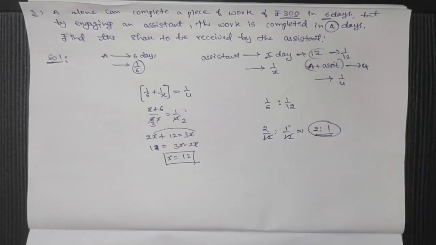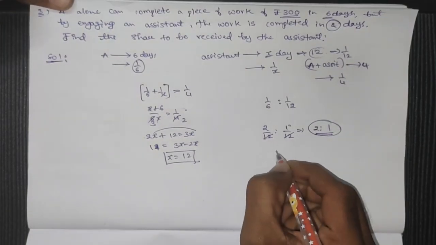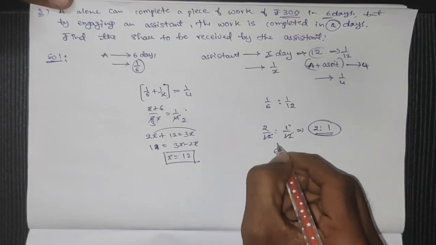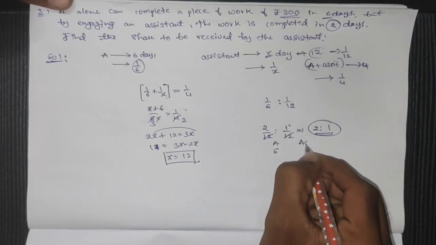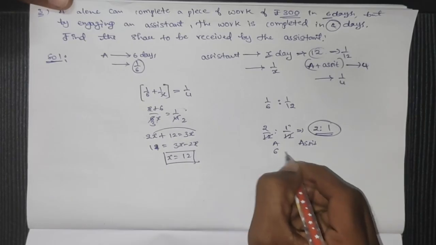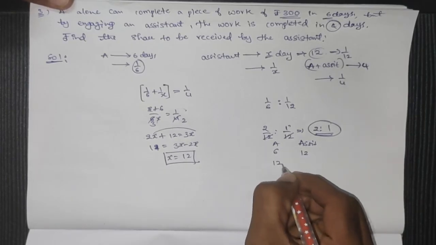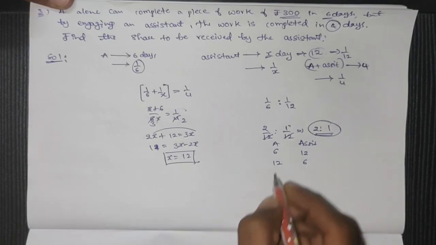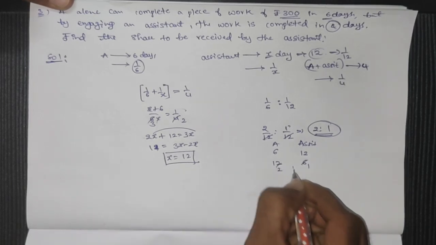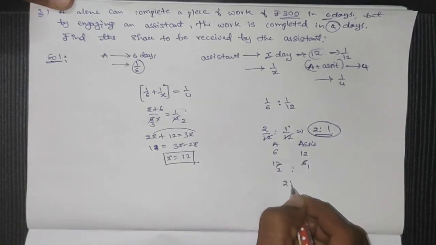So we have to divide the amount in a 2:1 ratio. The time taken to complete the whole work by A and the assistant is 6 and 12, so their working capacity will be 2:1.